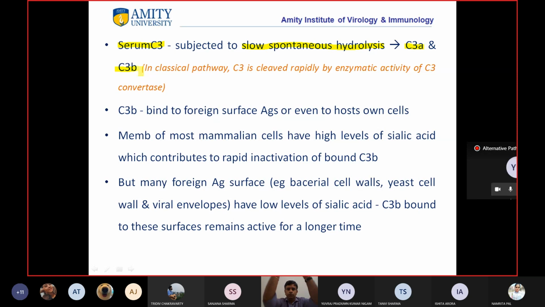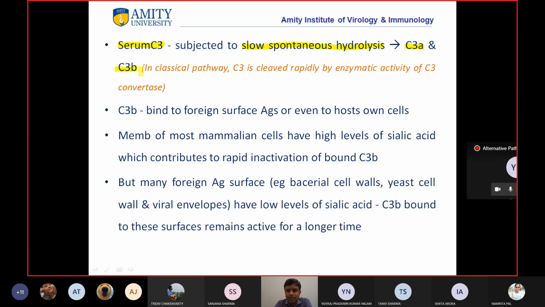In the classical pathway, C3 was cleaved rapidly by the C3 convertase, but under normal conditions in your body, C3 protein is moving around and being broken down into C3a and C3b at a very slow pace, so that our body has C3a and C3b roaming around.